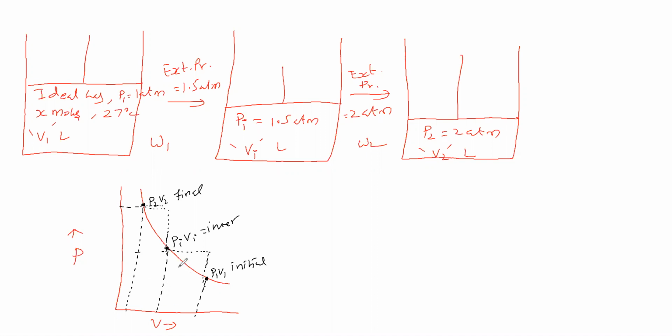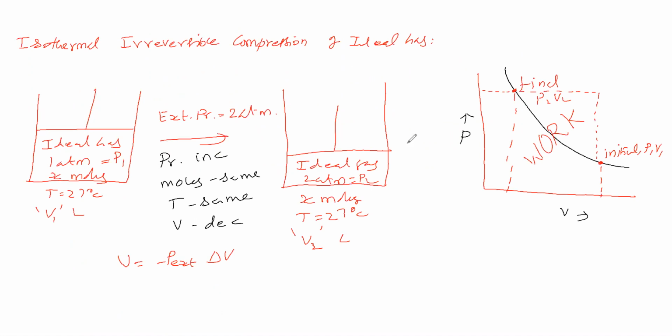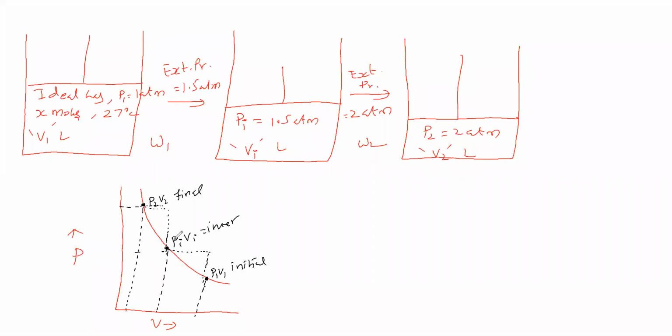Now you see the total work done in the two steps process, and you see the total work done in the single step process. In the single step process, this is how the work done is, and in the two steps process, this is how it is. Now we will see multi steps, and how the work done will be there.